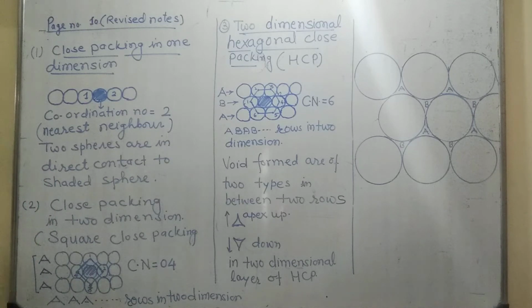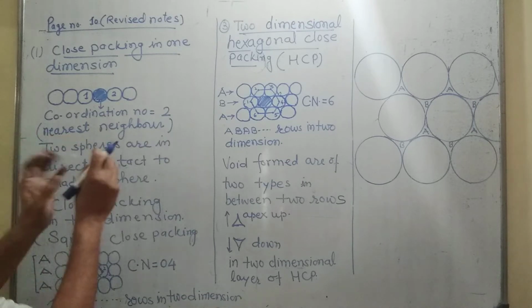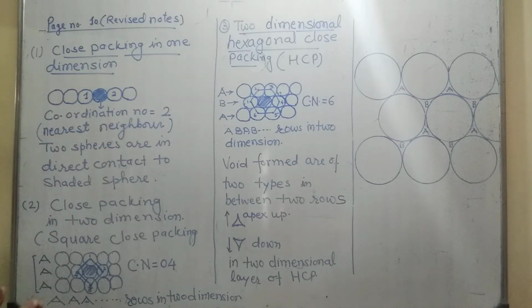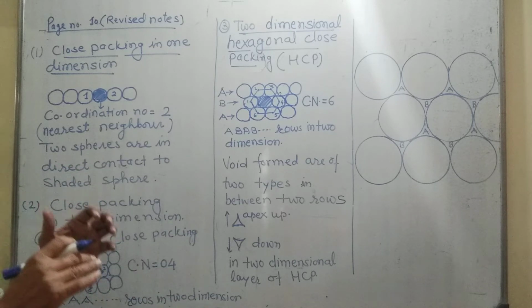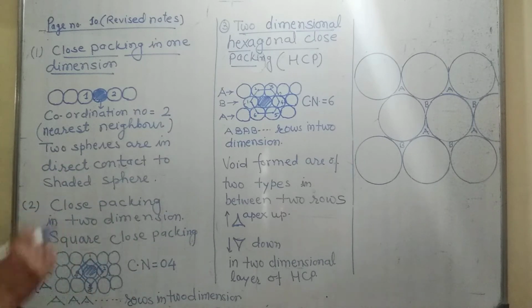So there may be the arrangement of the particles in a row, in a plane, as well as in a three-dimensional structure. We already saw cubic, simple cubic, body centered cubic, face centered cubic.